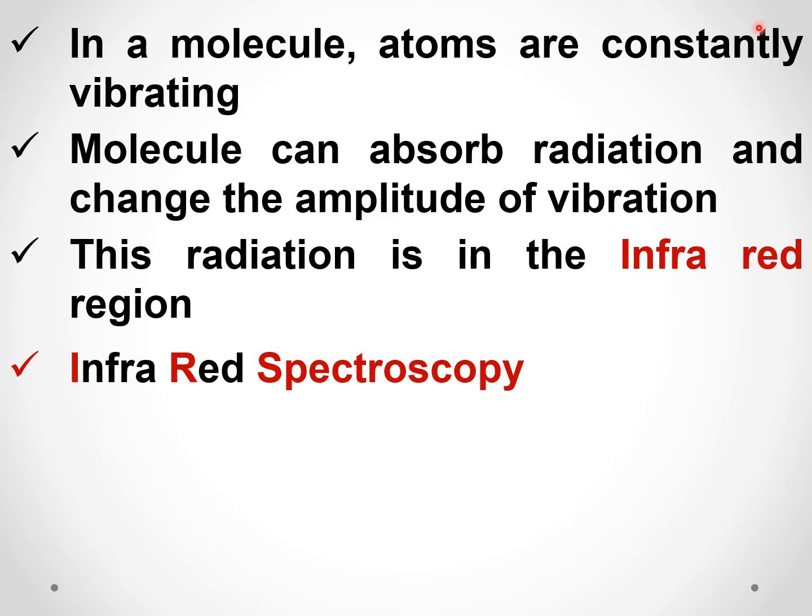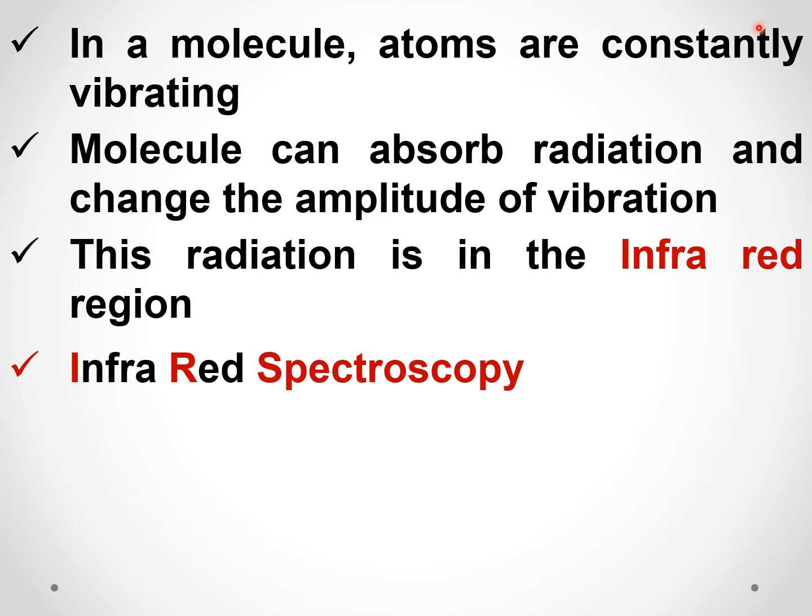Now, when the atoms in a molecule are vibrating, all molecules cannot absorb the infrared radiation. Earlier in electronic spectroscopy, we have seen that all molecules will absorb UV or visible radiation. But here the situation is different.